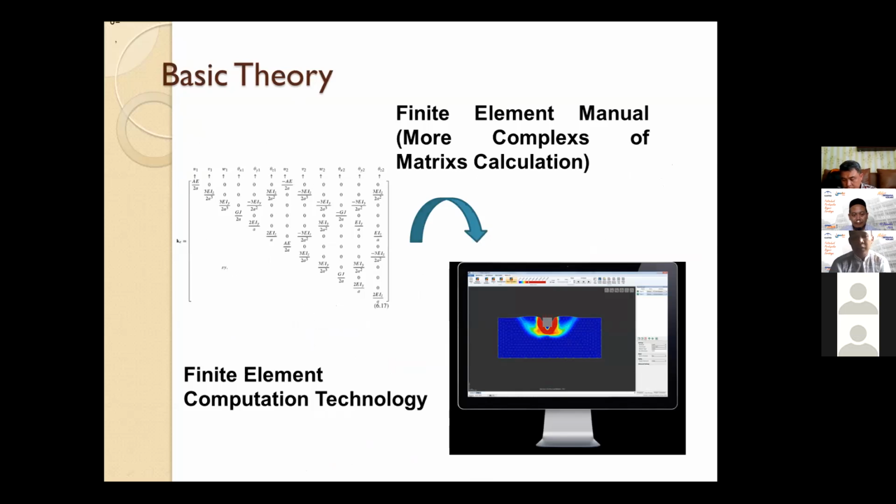So we need analysis software to represent the finite element calculation. We use finite element computation technology, like Fusion 360, Patran, Nastran, etc.